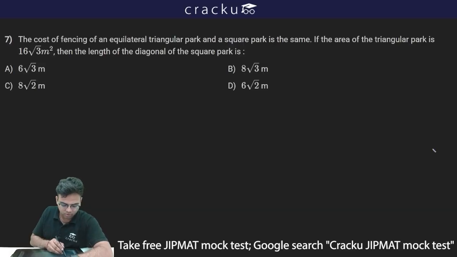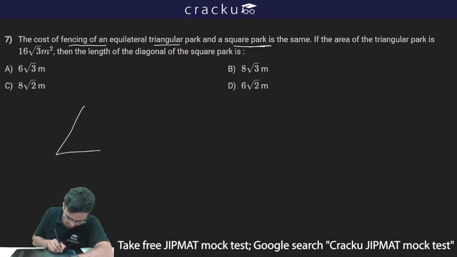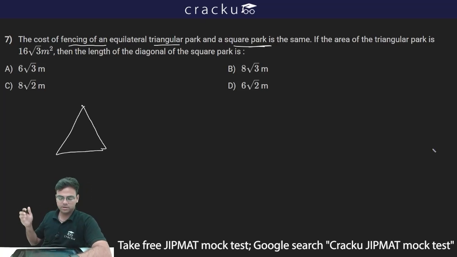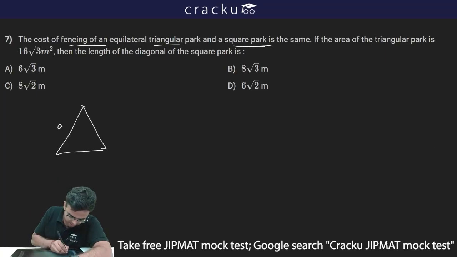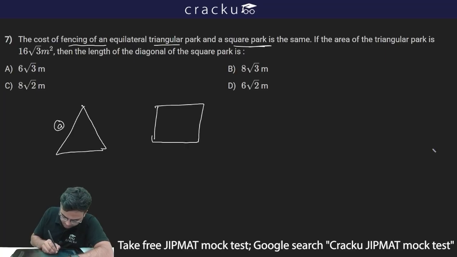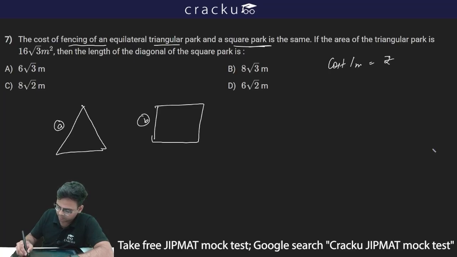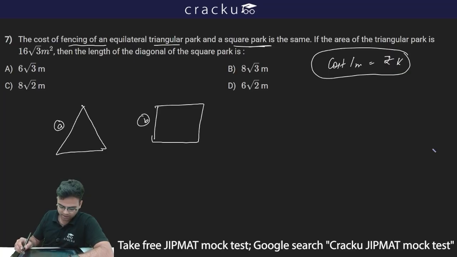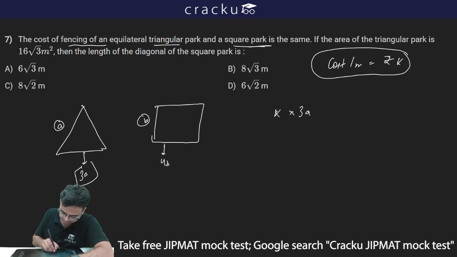The next question is given as: the cost of fencing of an equilateral triangle and a square park is the same. The cost of fencing is basically fencing the perimeter, so you have to compare the perimeters. Let's say the equilateral triangle side length is A, and for the square the side length is B. The cost of fencing is the same. If the cost per meter is rupees K, then the cost of fencing for the equilateral triangle will be K into 3A, because the perimeter is 3A, and for the square it is 4B. So K into 3A should be equal to K into 4B.